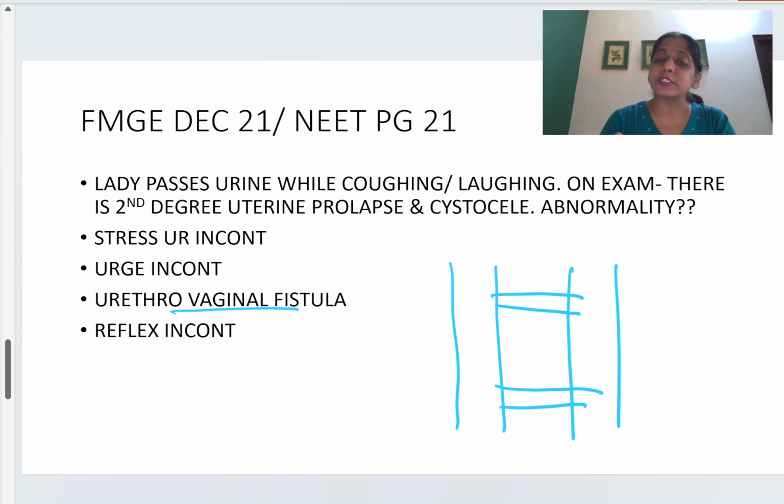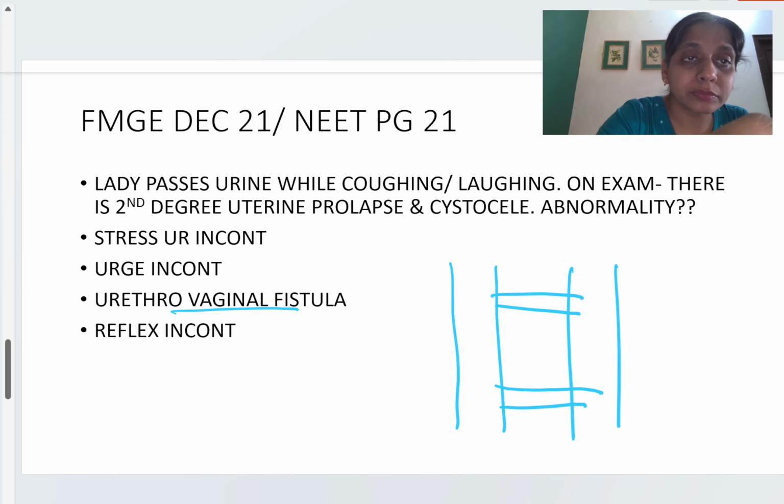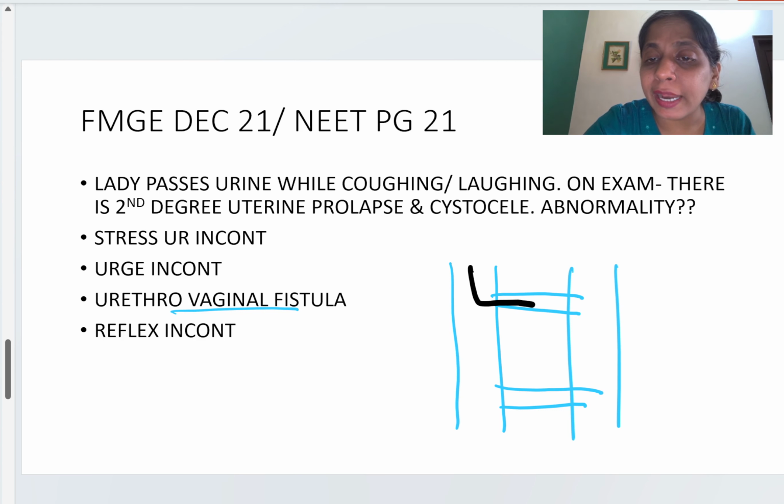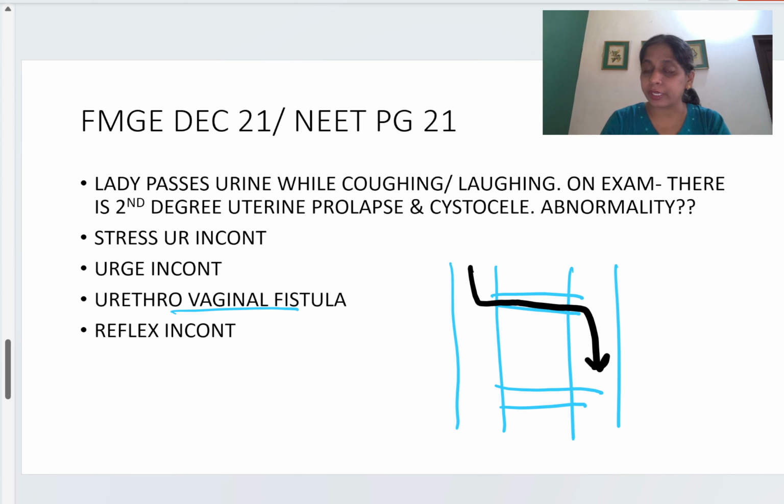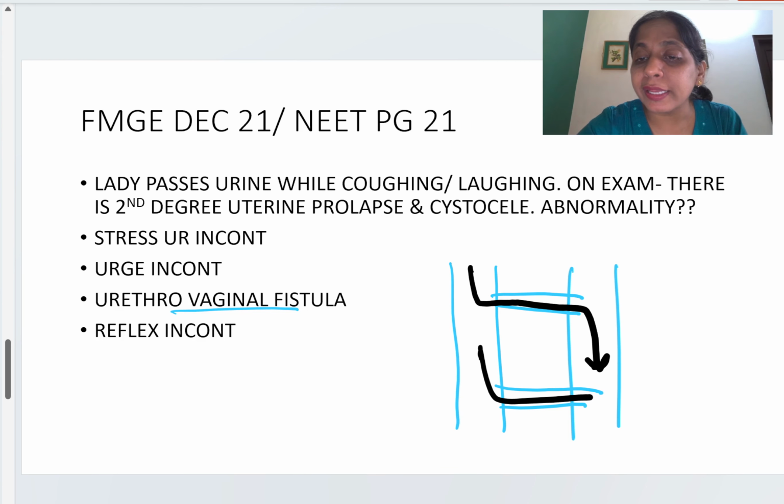So in the case of a fistula, the patient will complain that urine is coming out of the vagina, because the urine will then come into the vagina. So the complaint of the patient in fistula is that the urine is coming from the vagina.